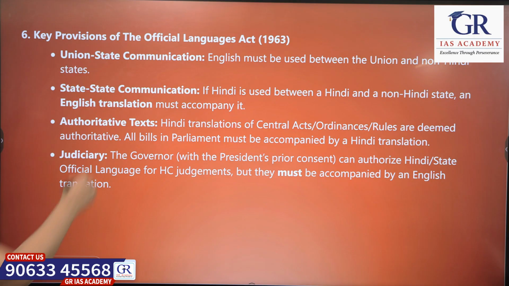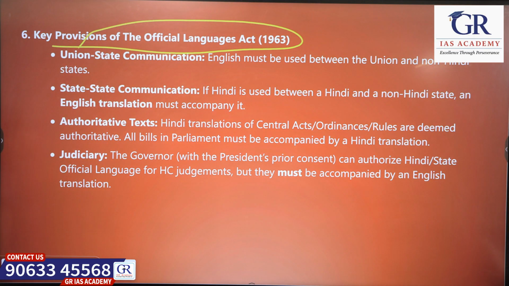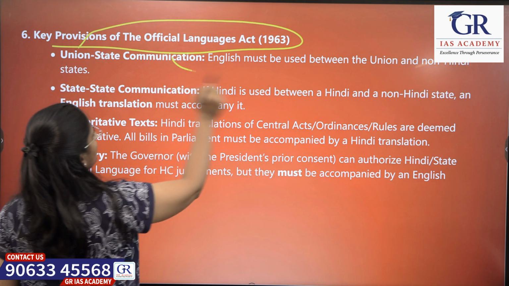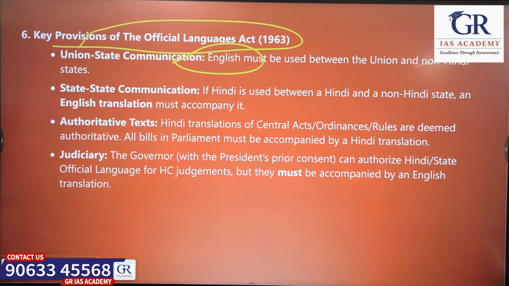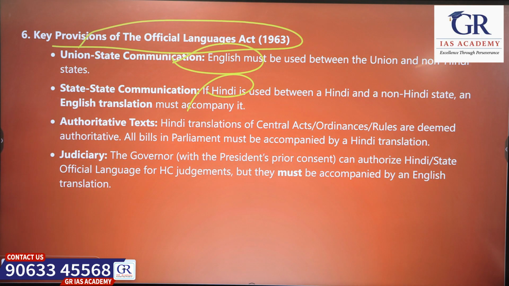So, what are the important provisions related to the Official Languages Act? Between union and states, English must be used. If two or three states want to communicate in Hindi, that can be done. But if any non-Hindi state is involved, there is a need for translation.